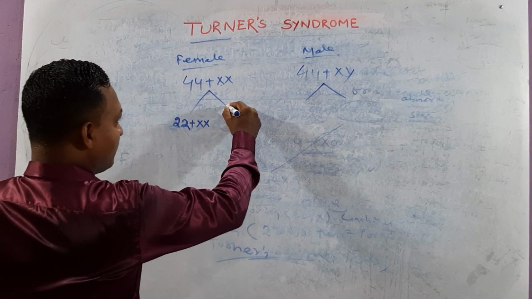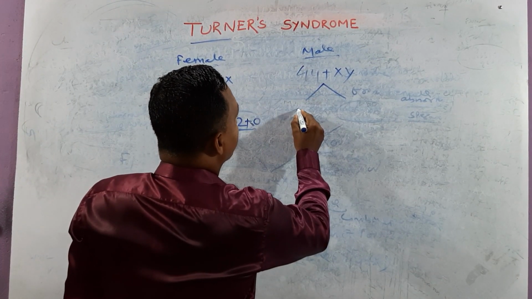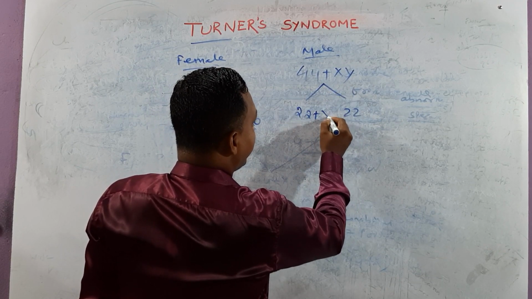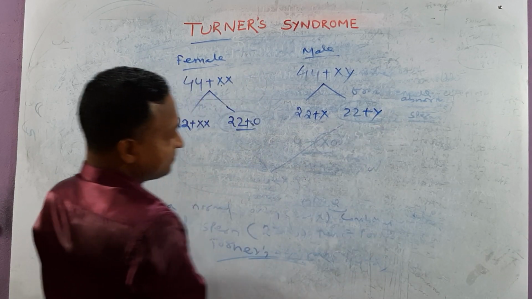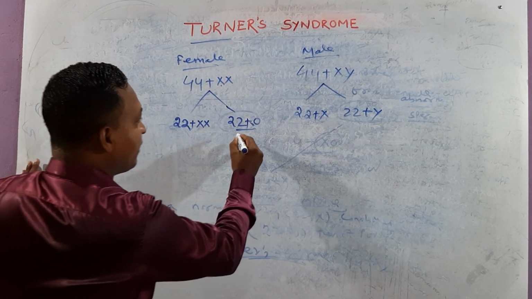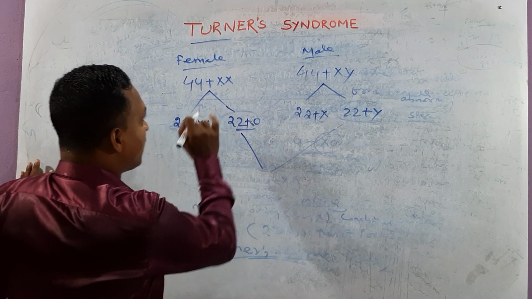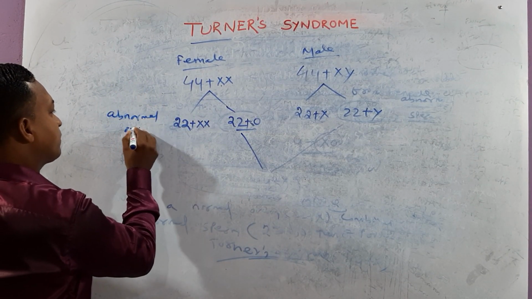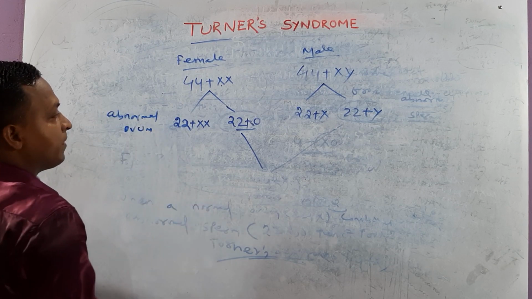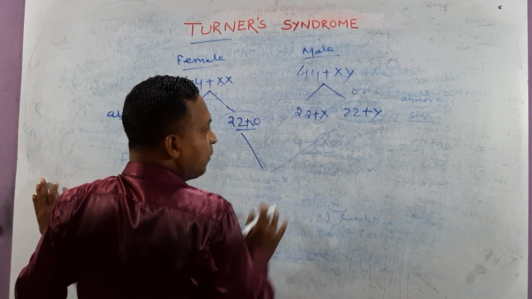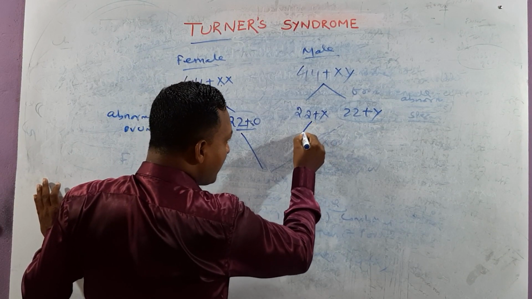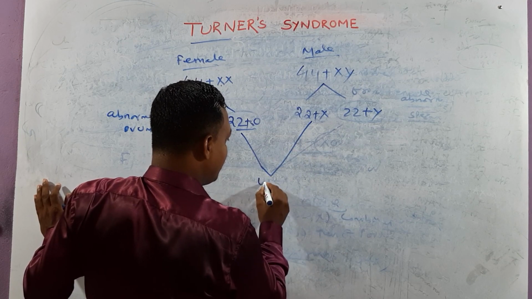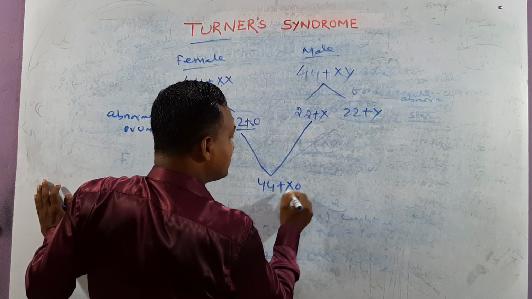Clear? And here in the case of male, normal meiosis occurs: 22 to this side X, to this side Y. Okay? And try to guess, my dear, this ovum, which one is it? Abnormal ovum. This is the abnormal ovum, that is 22 plus 0, and it will combine with this one. That is 44 plus X0.